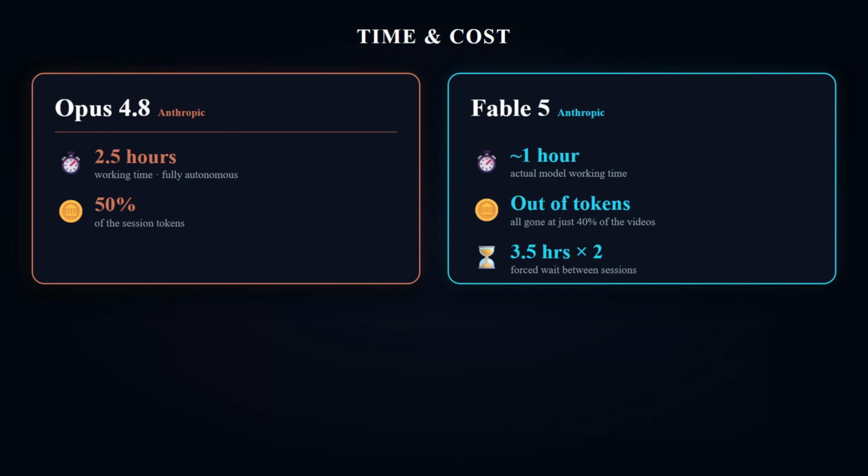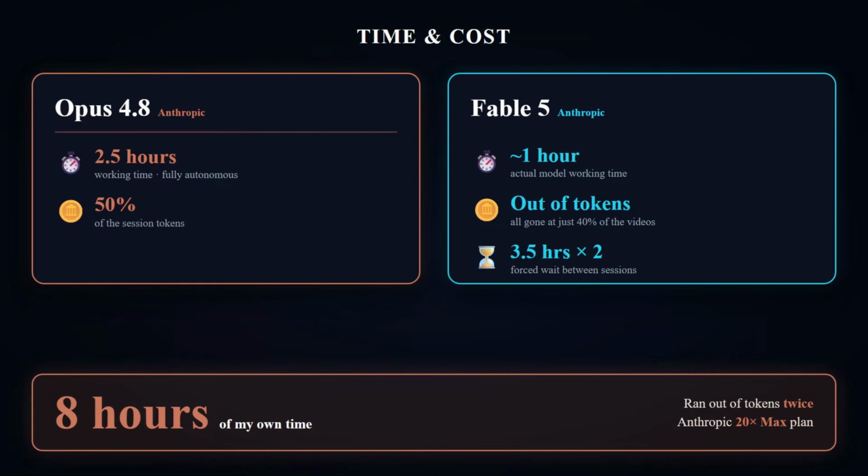Putting down the numbers, when each session takes between 4 and 5 hours, this is the time range, it took almost 8 hours in total to be completed. So no matter what the final working time for the model was, for me, the actual time was 8 hours of work. Again, it worked totally autonomously without me being on my laptop. So let's see if these pain points of using Fable 5 against Opus 4.8 were worth it.